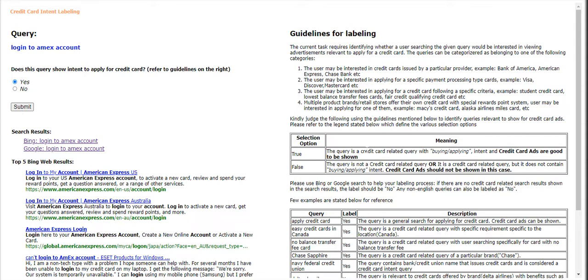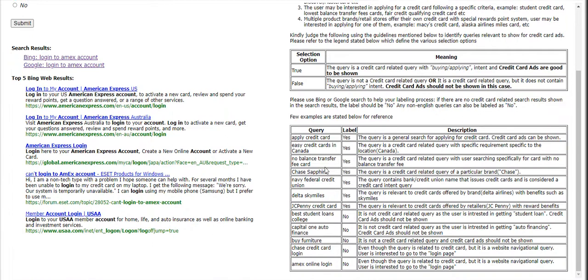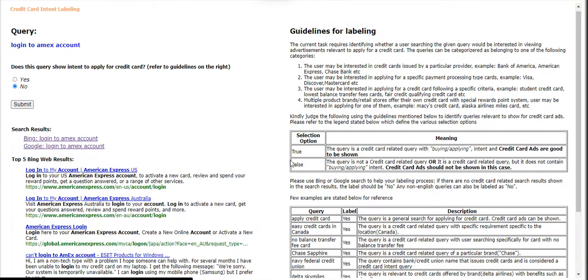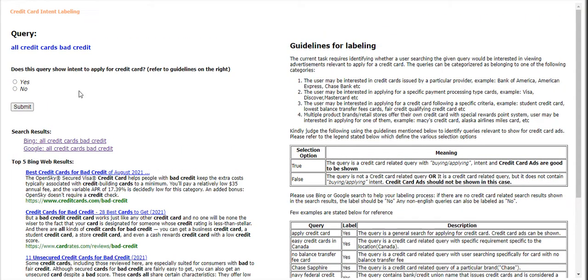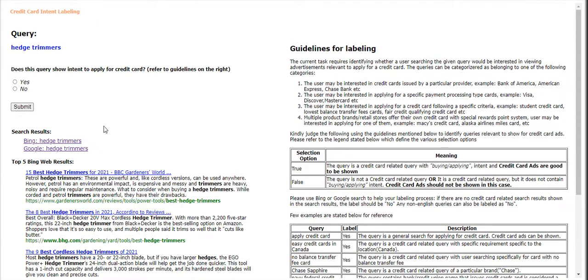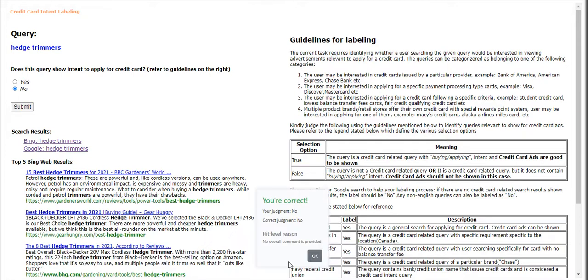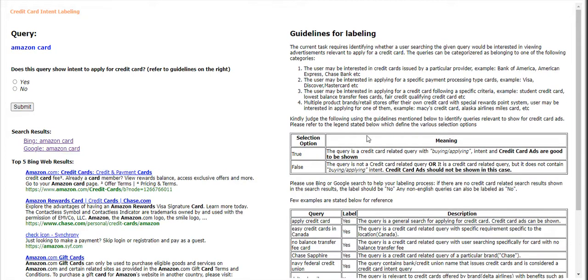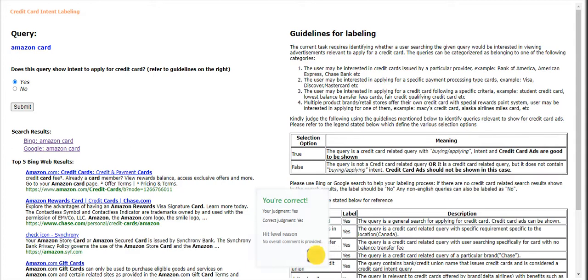Query card related to buying, applying intent. Apply for credit card. No. Balance transfer Delta miles. Yes. Best... this is going to be no. It's a login attempt only. Bad credit credit card, that has an intent. Hedge trimmers, definitely no. Amazon card, that's a yes. There is an intent.